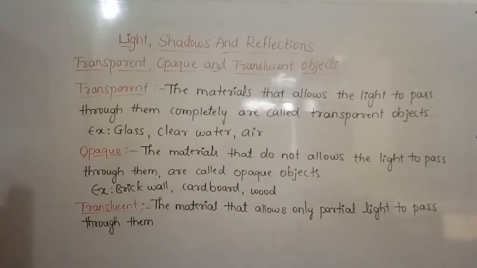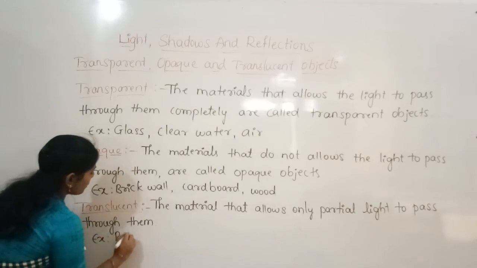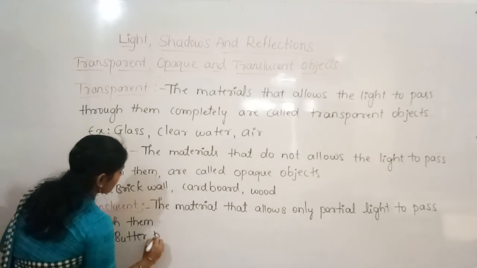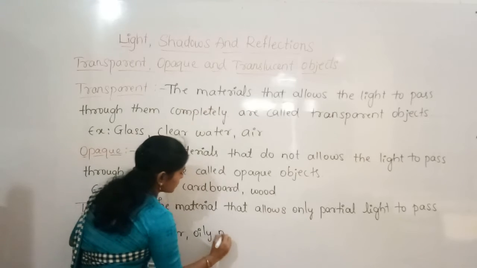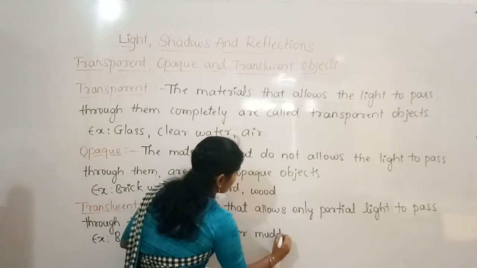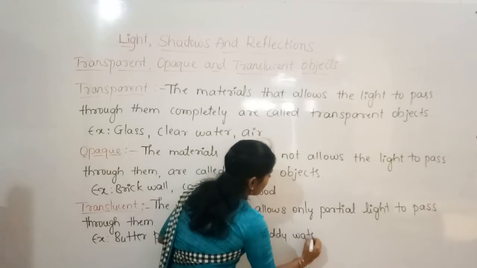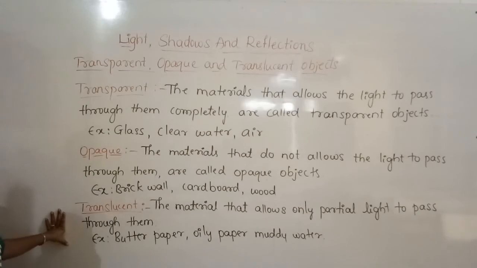So what examples can we give for translucent: butter paper, oily paper, muddy water. Yes, examples for this are butter paper, oily paper and muddy water. These are some of the examples for translucent objects.